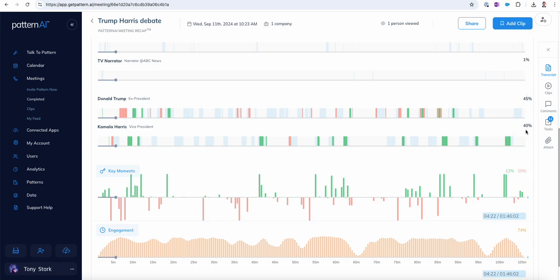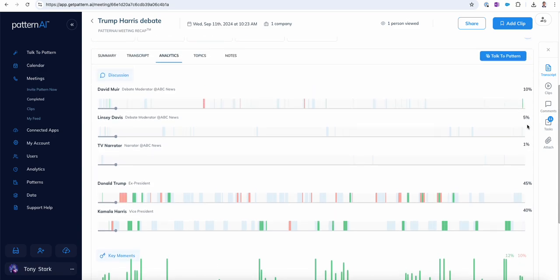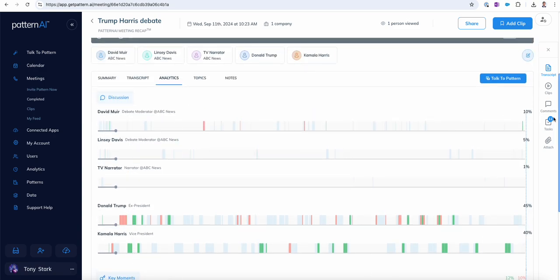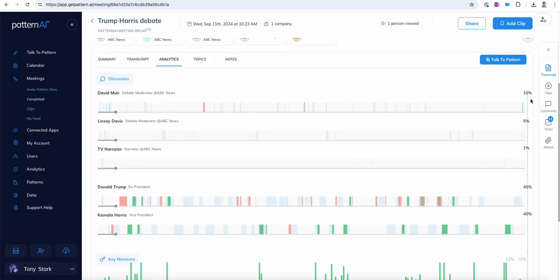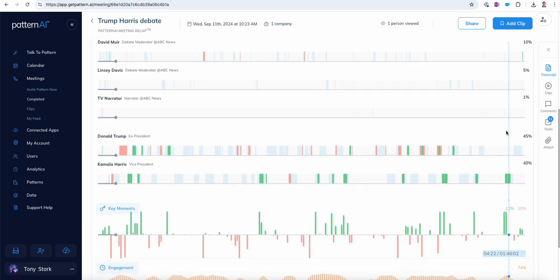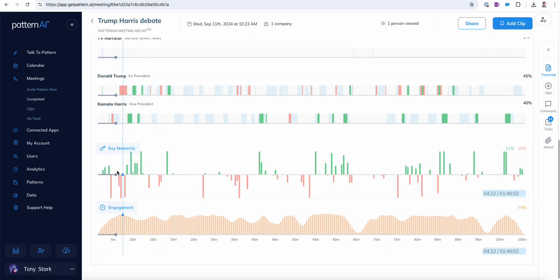Talk time was about the same, about 45%. Trump spoke a little bit more than Kamala Harris; she spoke about 40% of the time. Then, of course, David Muir spoke about 10% of the time, and Lindsey Davis spoke 5% of the time. Interestingly enough, it looks like men speak more than women here, 55% of the time versus 45% of the time, for what that's worth. But we also see the magnitude of the sentiment here.